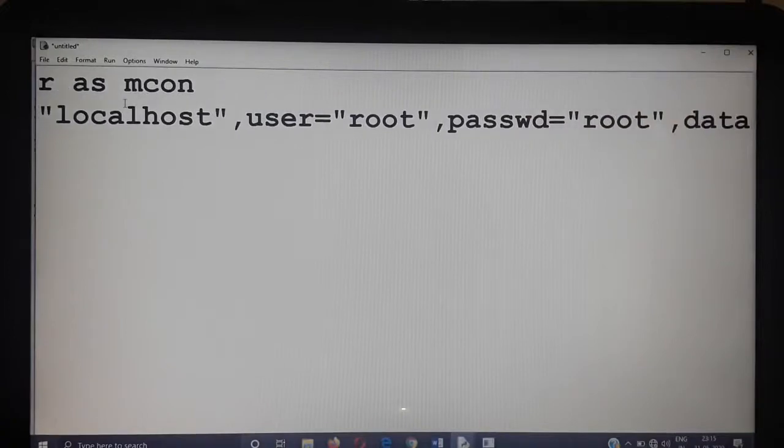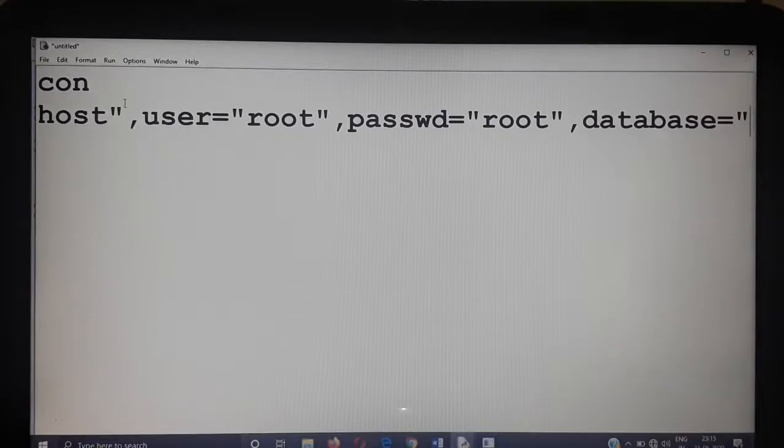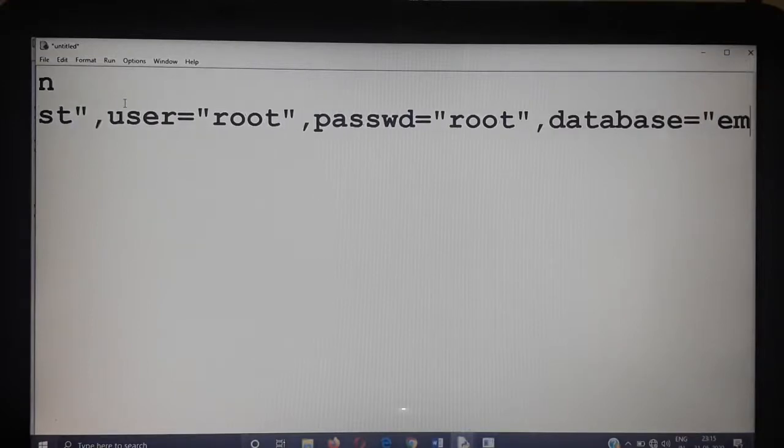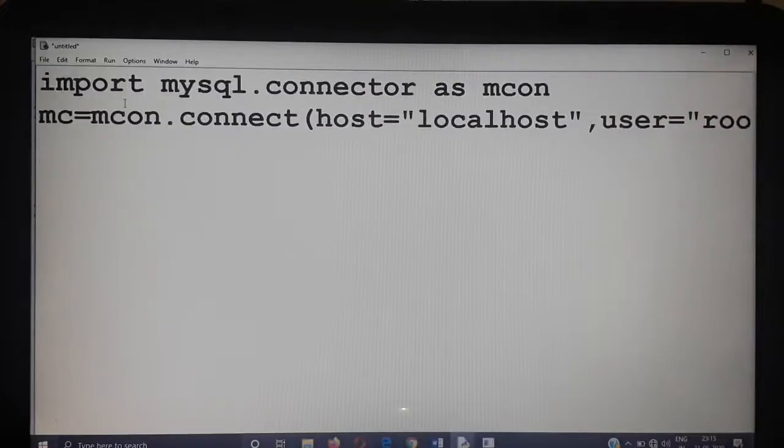The fourth argument is database. Database is equal to employee; last class we used the database employee. Here also I am going to use the same database employee. Now a connection is established between Python and SQL. Next I am going to create a cursor object. So mcur equal to c.cursor. Now the cursor object is created.